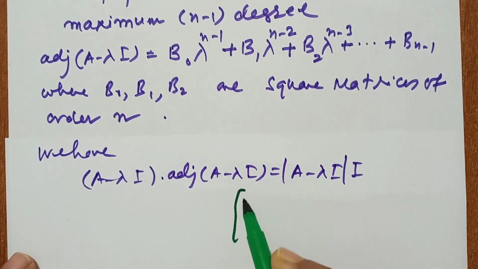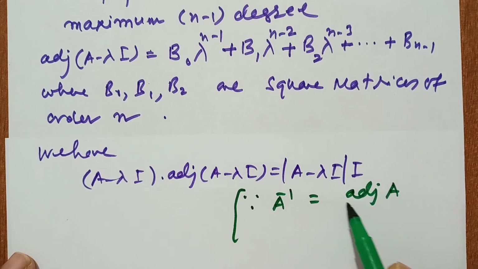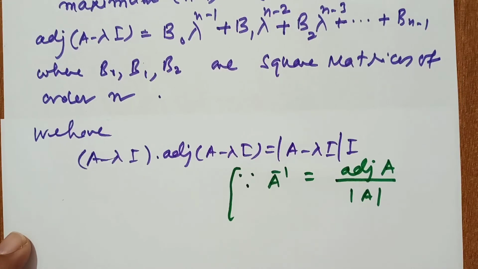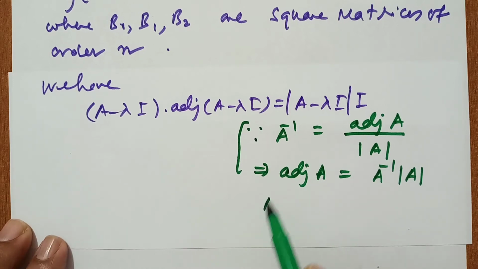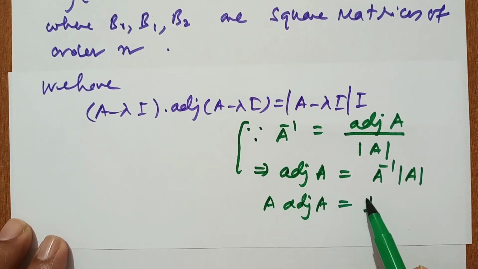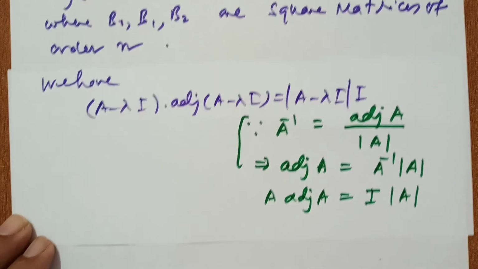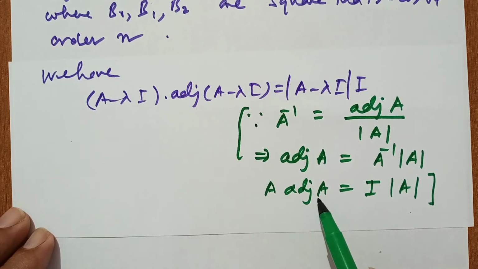As we know, A inverse equals adjoint of A upon determinant of A. So the adjoint of A equals A inverse times determinant A. On multiplying both sides by A, A times adjoint of A equals the identity matrix times determinant A.